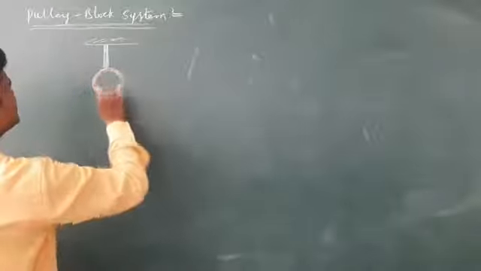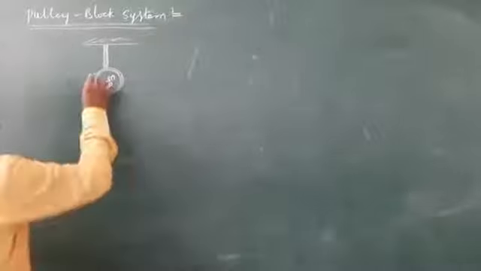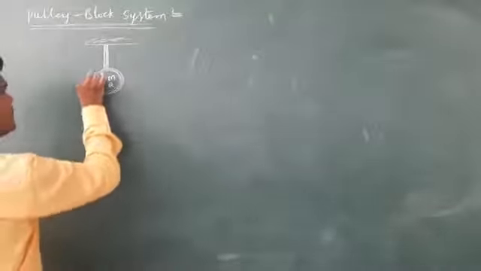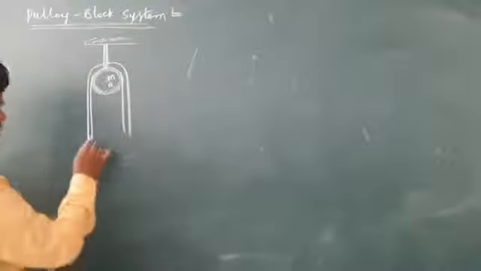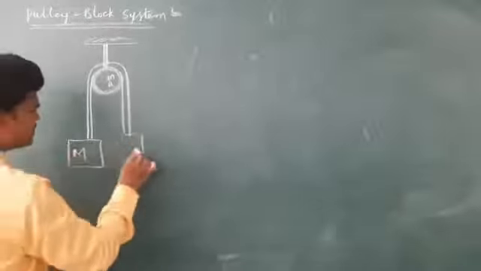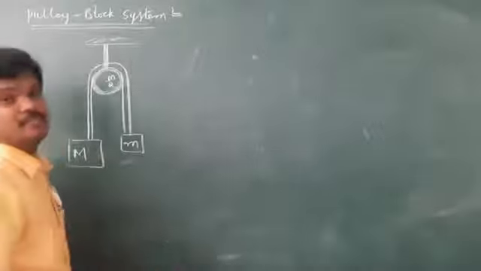See, this is the pulley whose mass is m, radius is r. So mass is mentioned, radius is mentioned, and a wire is wrapped like this. See, this is the wire. A wire is wrapped in this direction, in this manner. If any load is attached, something this capital M, something this small m is attached. This is the wire.